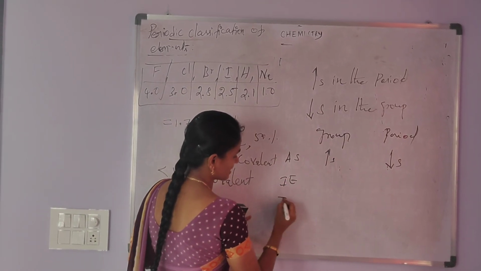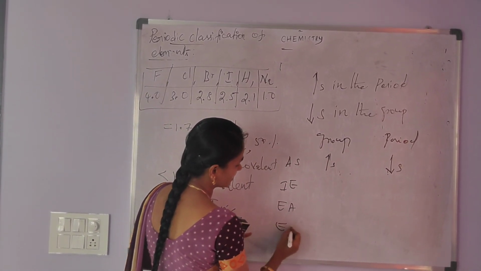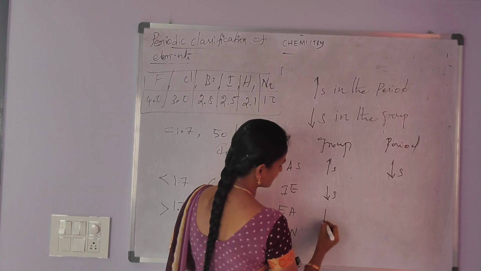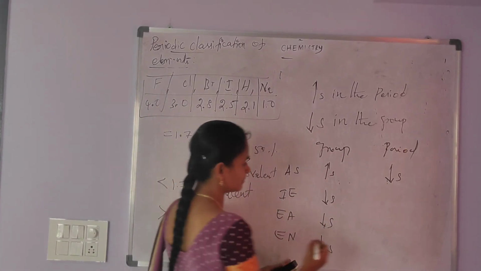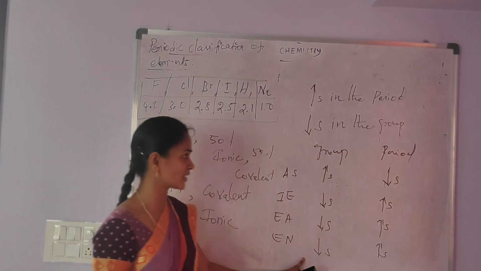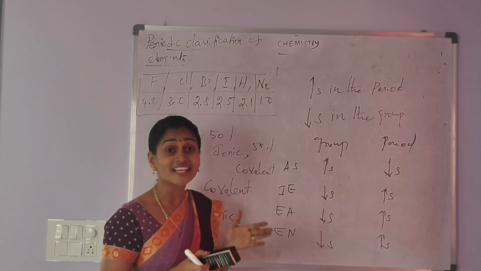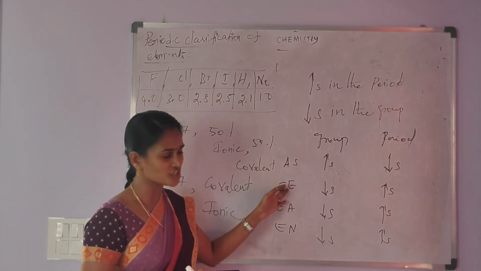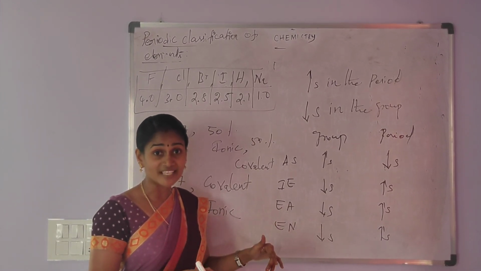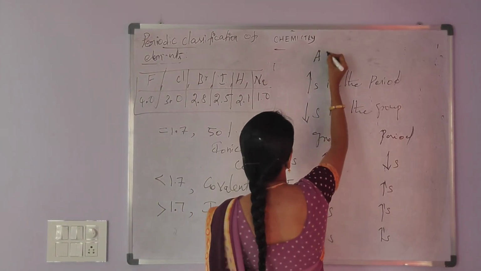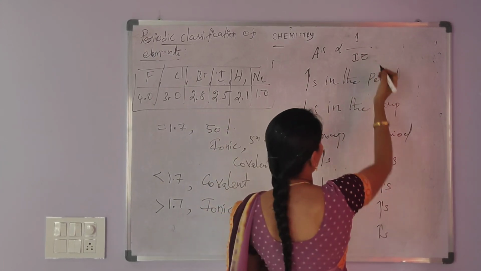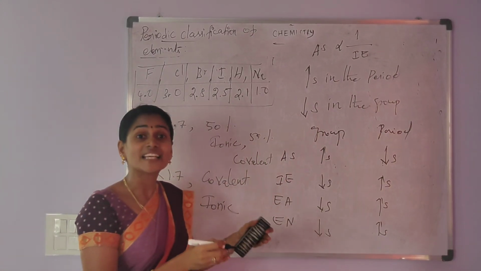And then ionization energy, electron affinity and electronegativity. These three things decrease on moving down the group and increase across the period, that is from left to right. In short, atomic size is inversely proportional to ionization energy, electron affinity and electronegativity. I am repeating, atomic size is inversely proportional to ionization energy, electron affinity and electronegativity.